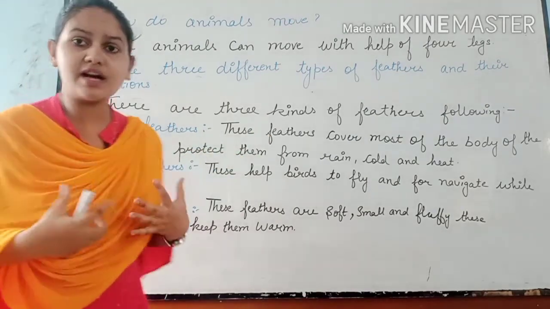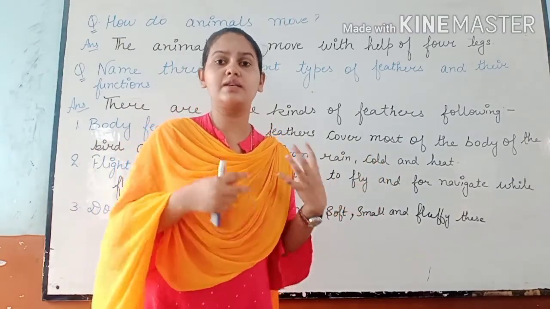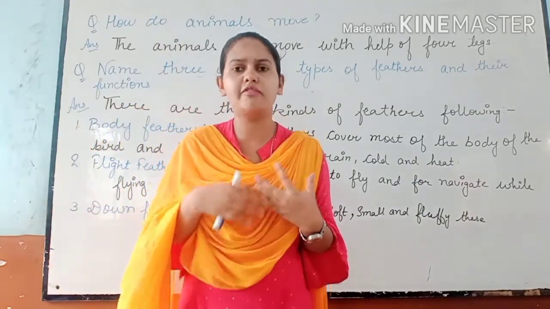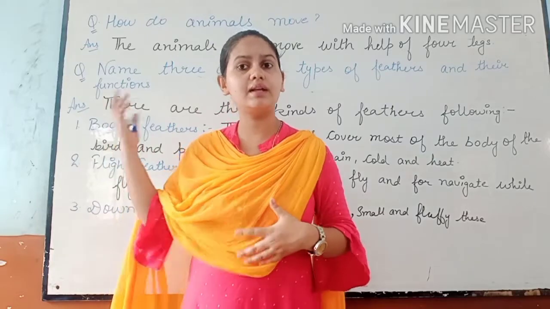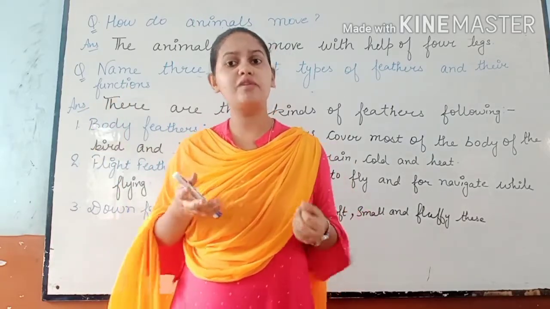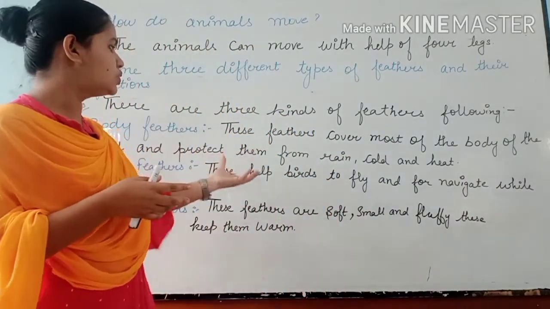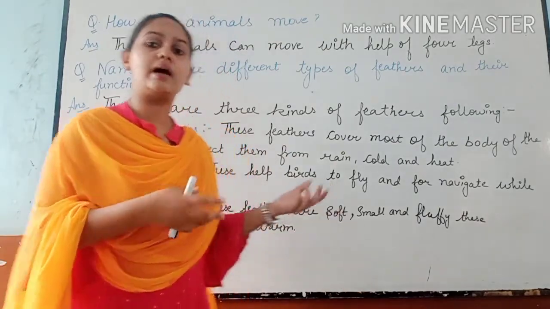As we have our skin, right? As we learned from the previous chapters, human beings have muscle and skin covering all over the body. Why? They protect us from the rain, heat and other things, right? As I say, body feathers protect the bird from the rain, cold and heat. Yes, come to the second one.